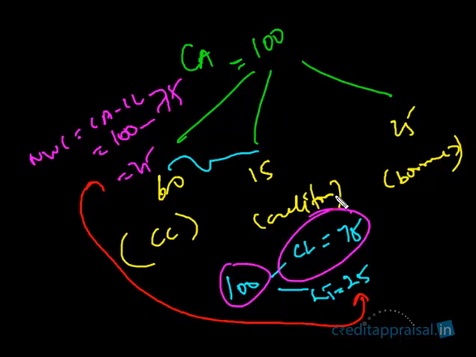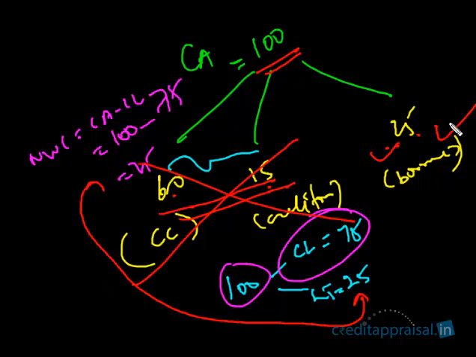There's nothing special about it. It's bound to tally. When we're saying that the total 100 lakhs was financed by three parties, 60, 15, 25, from this, if you remove these two, you will be left with only this. That is pretty simple arithmetic, okay? From 100, if you subtract 60 and 15, you will be left with 25. So out of the three parties, if you remove these two parties, you will be left with this party.